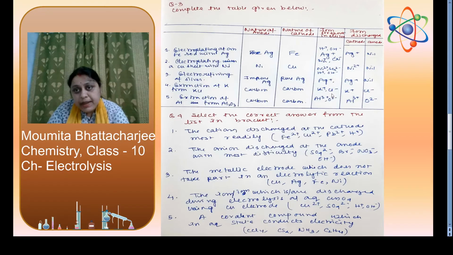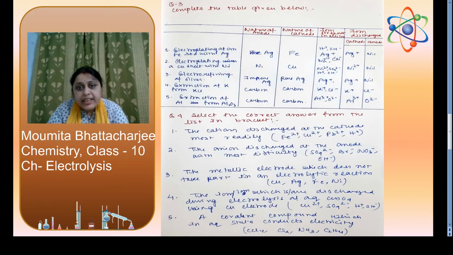K plus and Cl minus will be the ions present as electrolyte, and K plus will migrate to cathode and Cl minus will migrate to anode. Extraction of aluminum from Al2O3: cathode and anode both we will take as carbon. Al3 plus and O2 minus will be the ions present as electrolyte, and at cathode Al3 plus will migrate, at anode O2 minus will migrate.